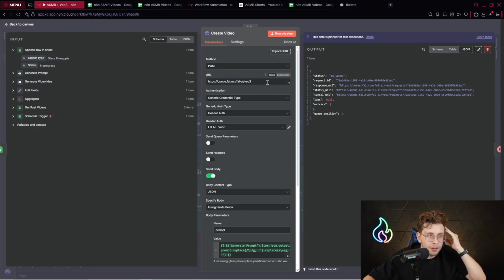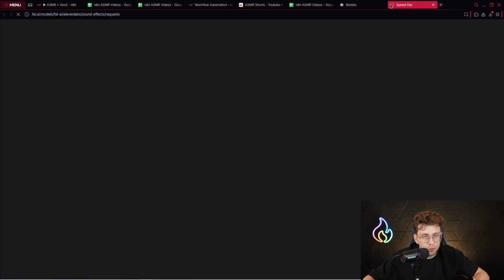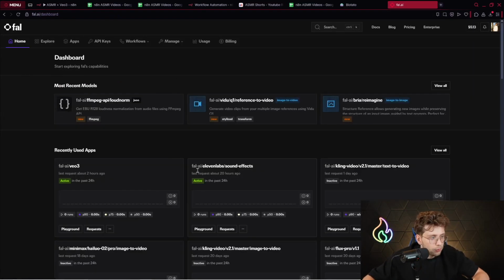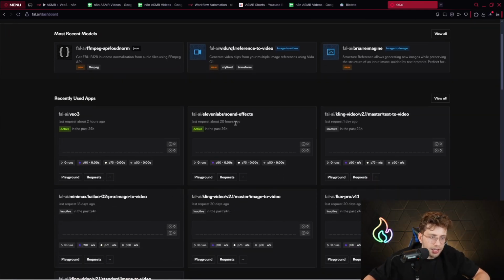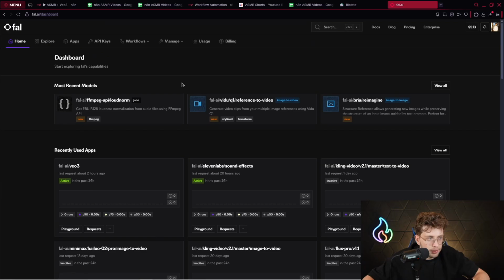For the URL, we are using this URL, and we'll be using the application fal.ai, that allows us to use different models to generate our content. For example, we've got VO3, ElevenLabs, Kling 2.1, even Minimax Hailuo 02, or Flux Pro. So it's a great application, you can use it, that's very cool.